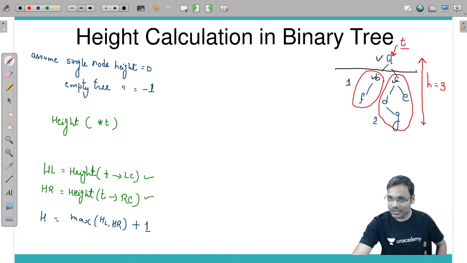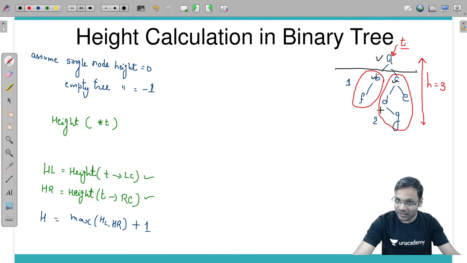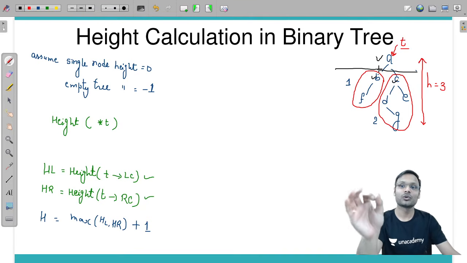So if I include this level also, plus 1 कर दिया। So what is the maximum height till here? 2. So if till here maximum height is 2, then starting from A, my tree should have height 3.